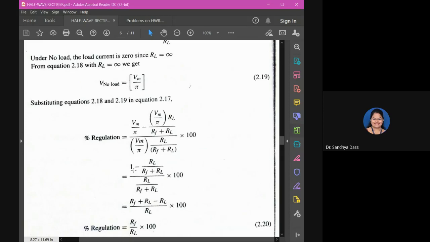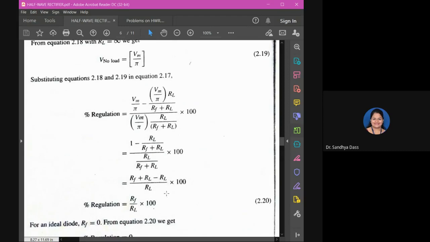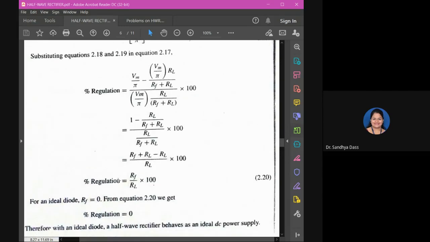Here, cancelling Vm, you will end up with 1 minus RL by (Rf plus RL) divided by RL by (Rf plus RL) into 100. Again, rearranging, you get (Rf plus RL minus RL) by RL. Are you all following the steps?